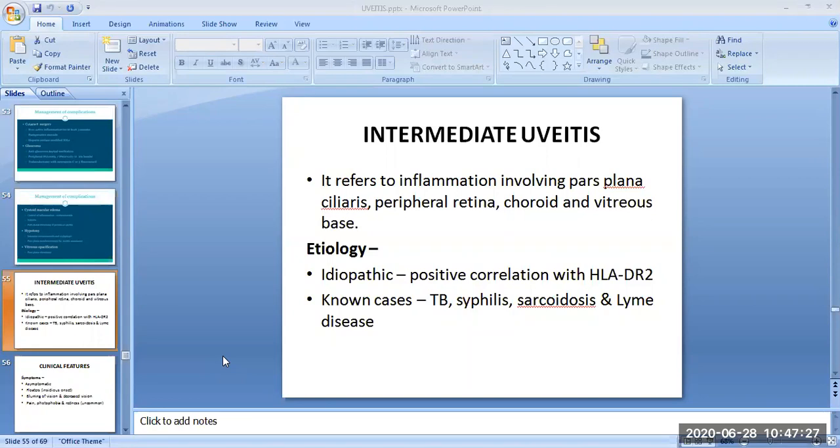Then what is the etiology of intermediate uveitis? It is idiopathic, meaning the exact cause is not known, but there is a positive correlation with the HLA-DR2 gene, and it is found in known cases of TB, syphilis, sarcoidosis, and Lyme disease.